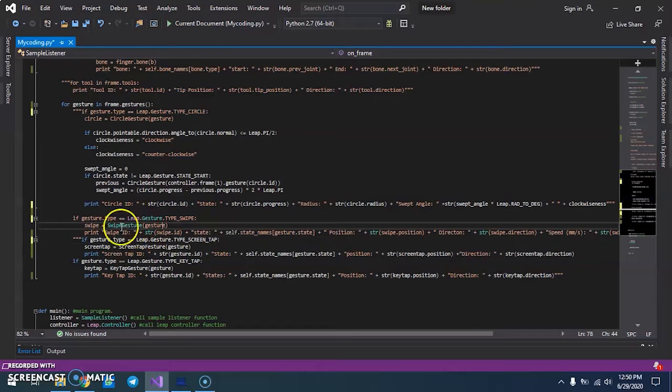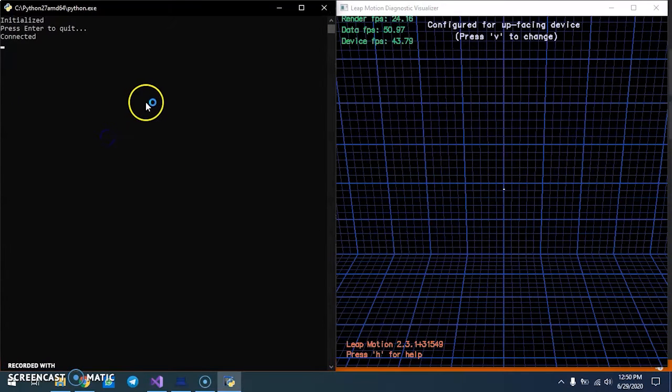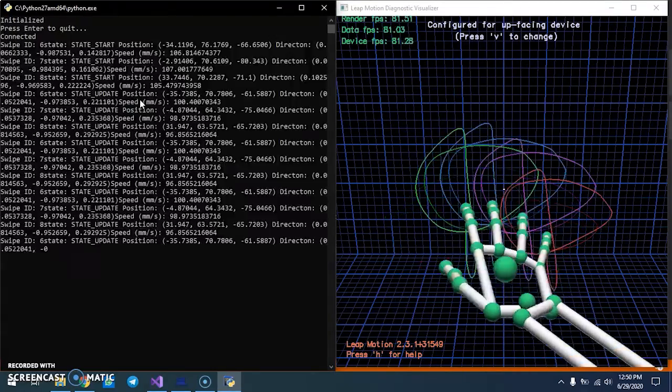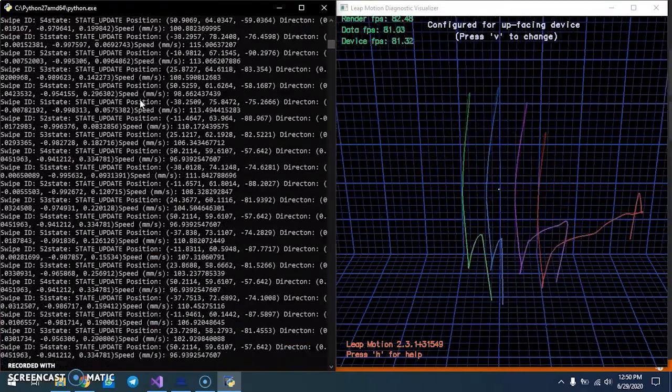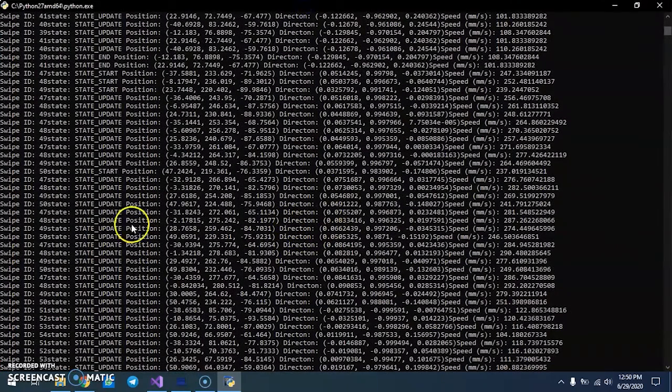Okay, now I'm going to proceed with the swipe gesture. Let's execute the code. Okay, the code is initialized, and now I'm going to put my hand in and swipe. As can be seen, it shows the direction, the position, and the swipe ID, the coordinate of the position, the coordinate of the direction, and the speed of my moving hand.